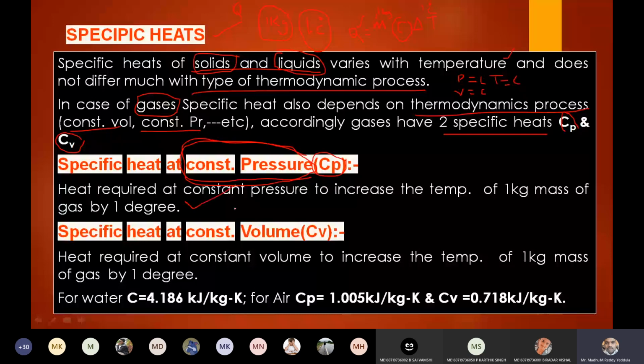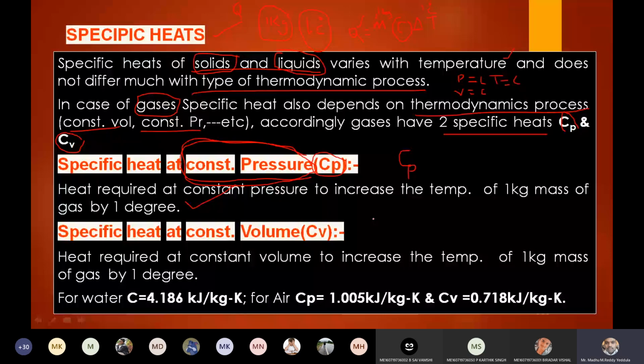It is denoted with the symbol Cp. Similarly, Cv, specific heat at constant volume, we can define as the heat required at constant volume to increase the temperature of 1 kg mass by 1 degree centigrade. It is denoted by the symbol Cv.